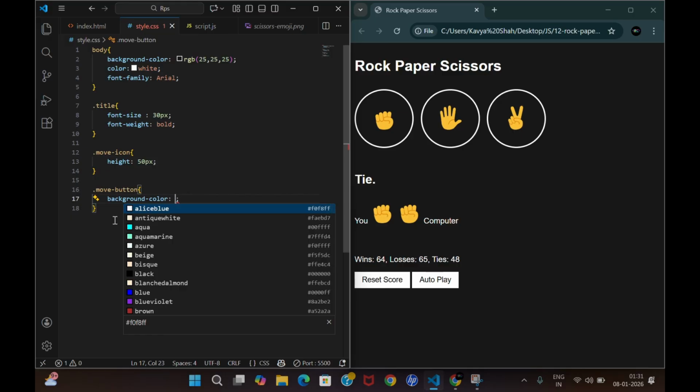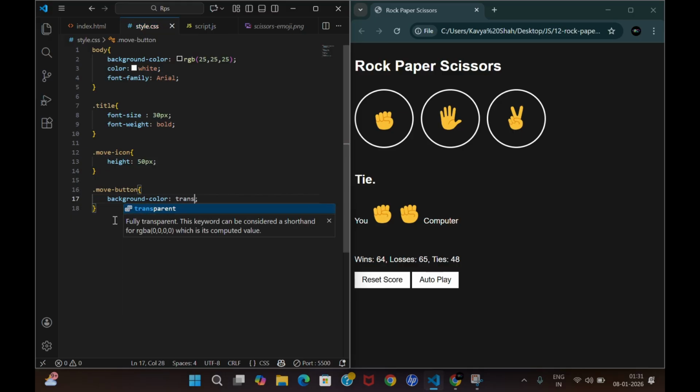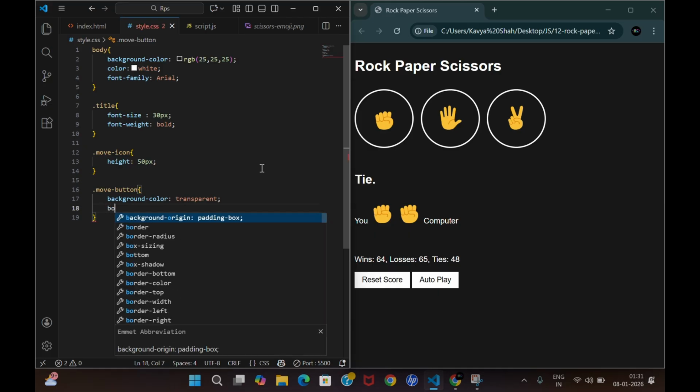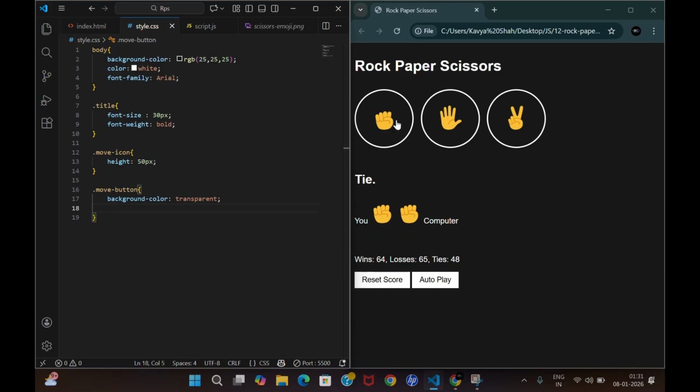So background color will be, let's say, transparent. You can also select it as black, but I suggest you do transparent, because in that case only this much part would change. Otherwise the whole of this image will be lost, right? If I just put it black, then the whole of this emoji will be lost. So border, now the main thing starts. We see a white border, 3 pixel, let it be solid. These are random things, just try new things. Border, let it be 3 pixel solid white.